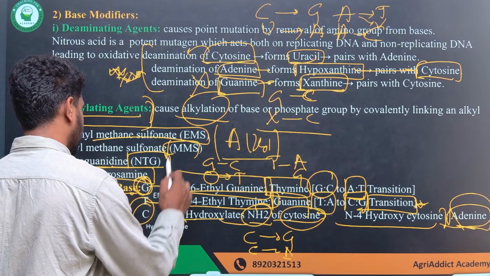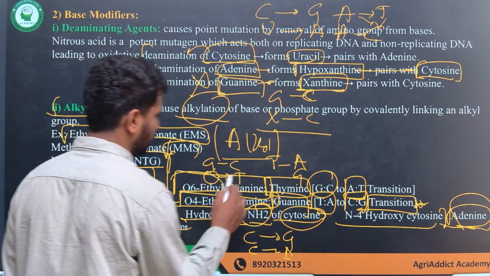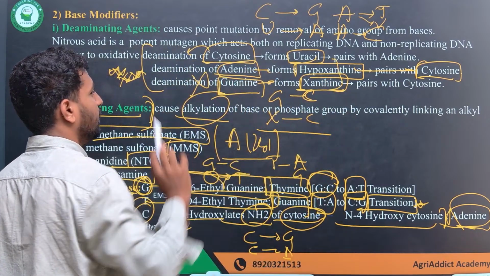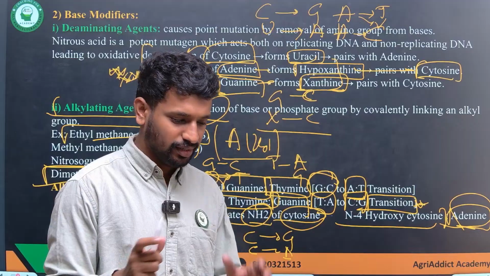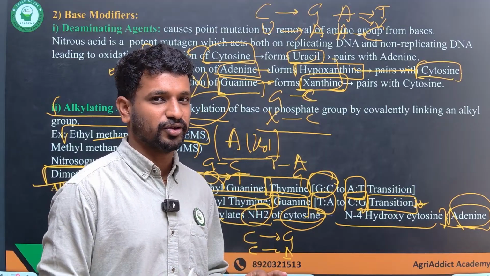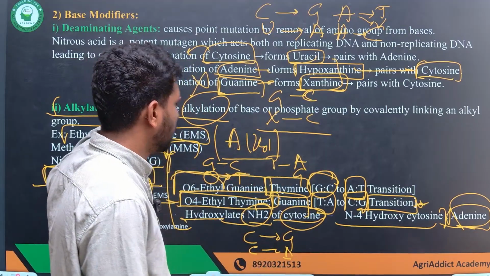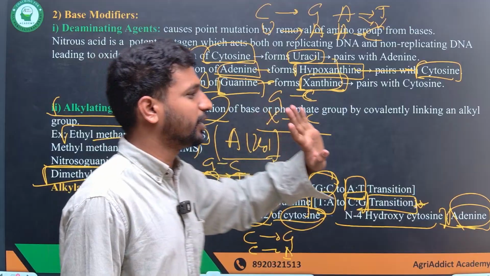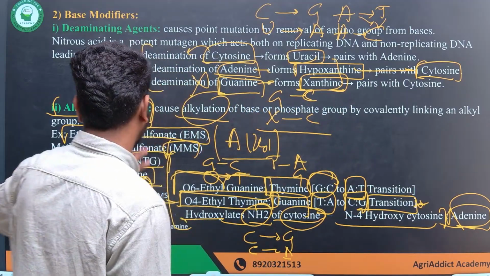The examples are very important: EMS, MMS, this conversion, and the above deamination reactions. All of this you have to remember for your exam. Focus on these things and revise the terms properly so that you won't be confused or forget this.